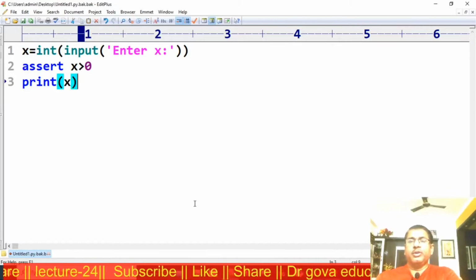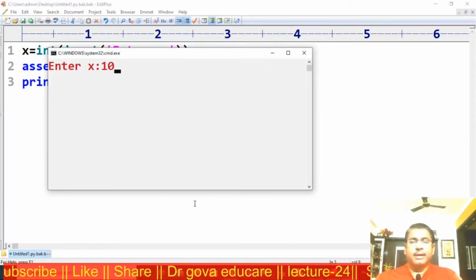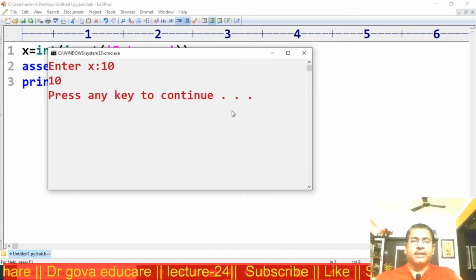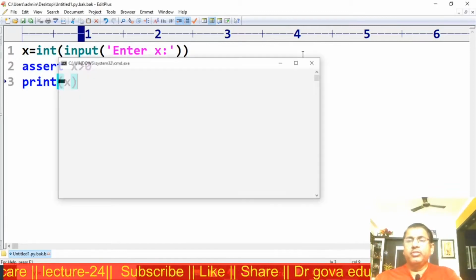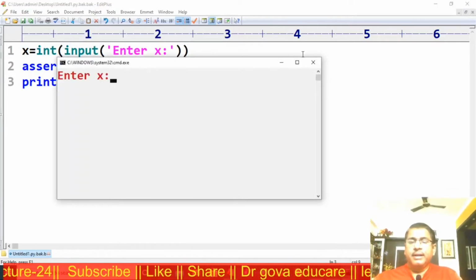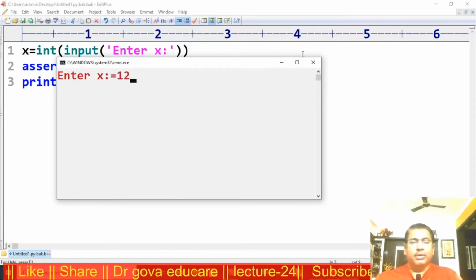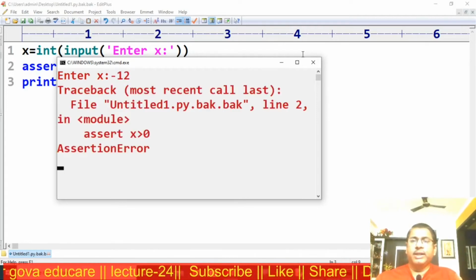Now execute the program, enter x, 10 will be displayed on the screen. Now again I am executing this, enter minus 12, and we get an error.